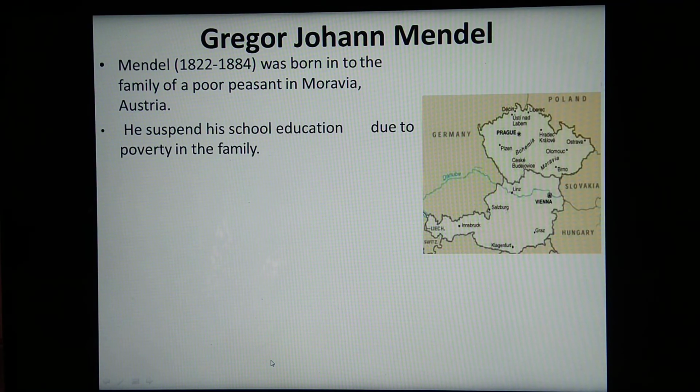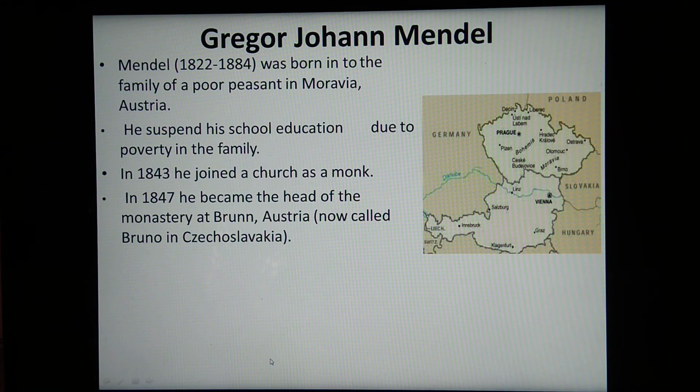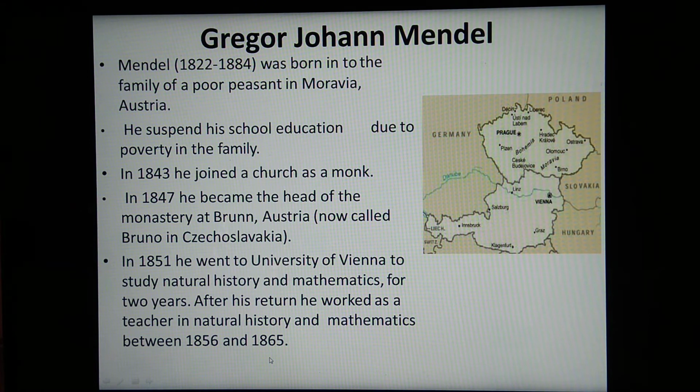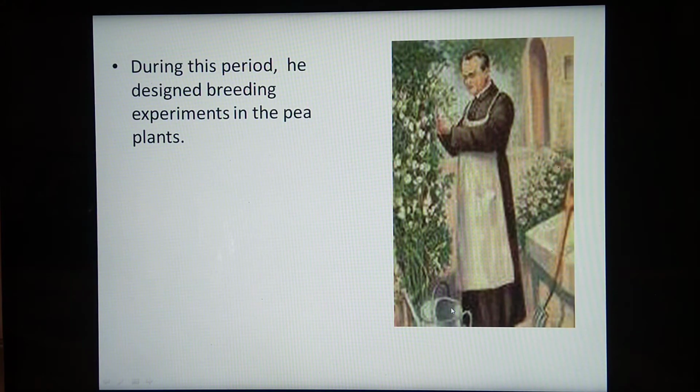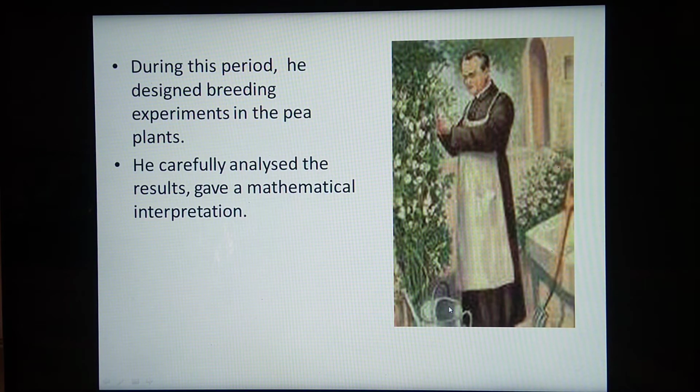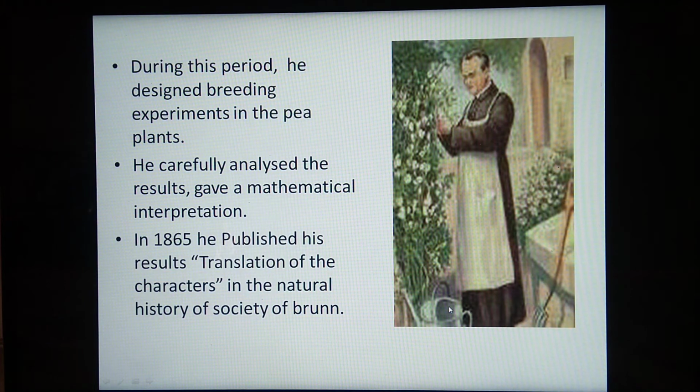In this slide, details about Mendel are given, not more important from your examination point of view. So Mendel worked on pea plant. He carefully analyzed the results and gave mathematical interpretation, and he published his results in the Natural History Society of Brunn.